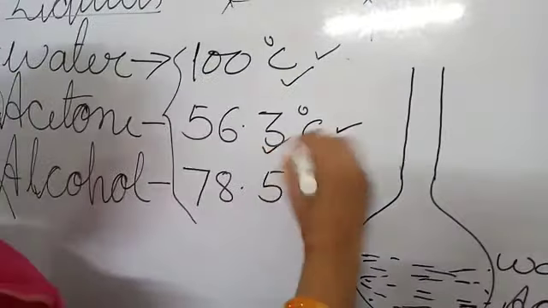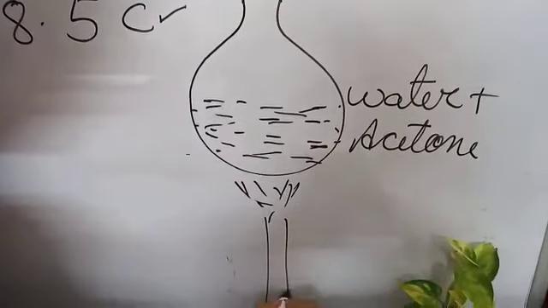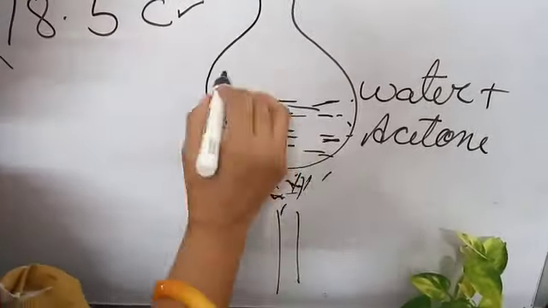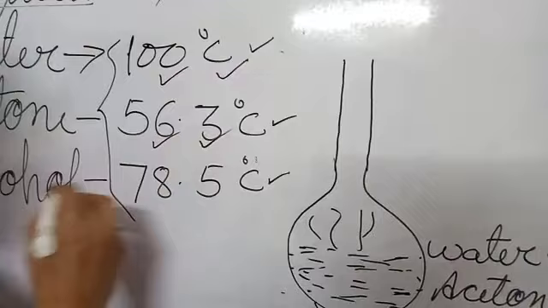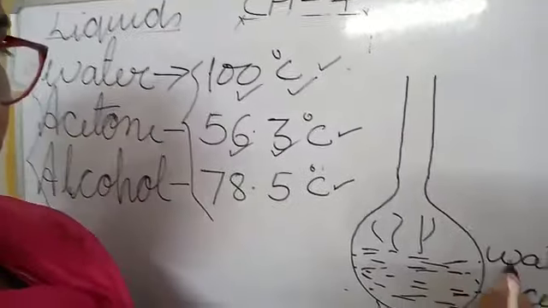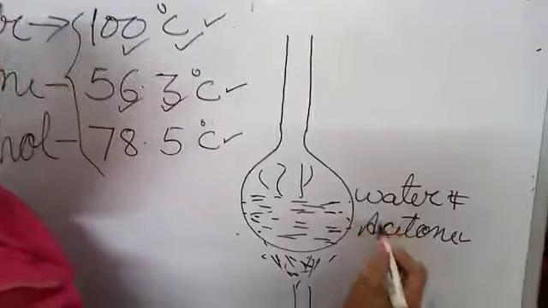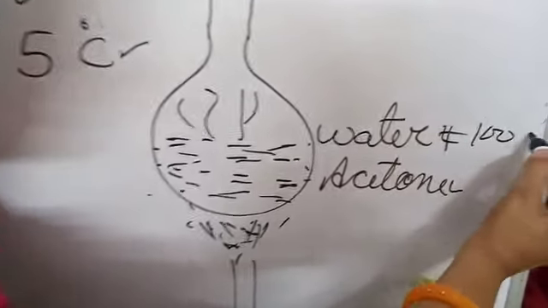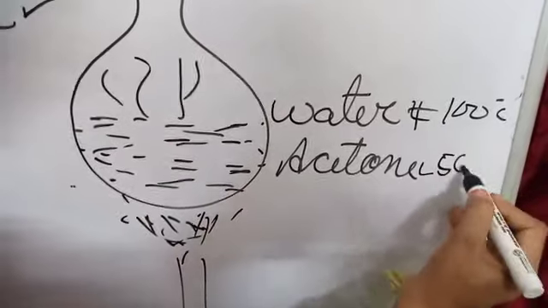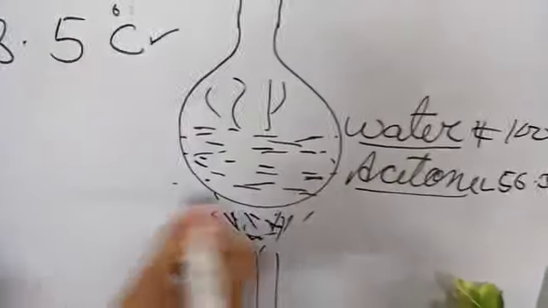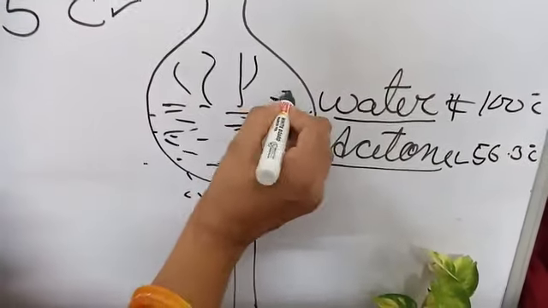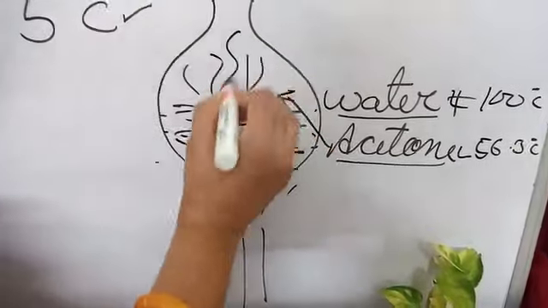Water and acetone. Do you know boiling point of water is 100 degrees and acetone is 56 degrees. When we apply heat from here, it starts boiling. So which will start first, water or acetone? Water has 100 degrees centigrade, this has 56.3 degrees centigrade. So which liquid starts evaporating first? Acetone will start evaporating first.